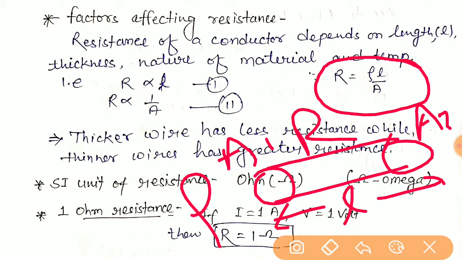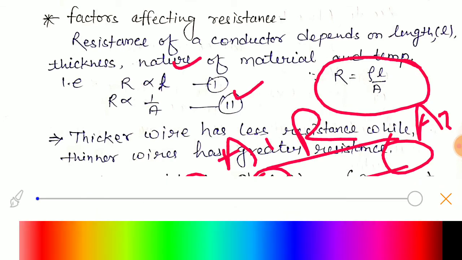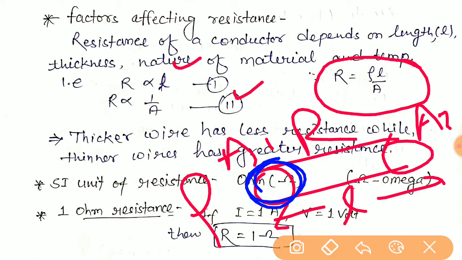Now we can say that the resistance of a conductor depends firstly on its length. Length is directly proportional to the resistance. It means a long wire has high resistance, and a short wire has very low resistance. The second parameter is the area of cross section.